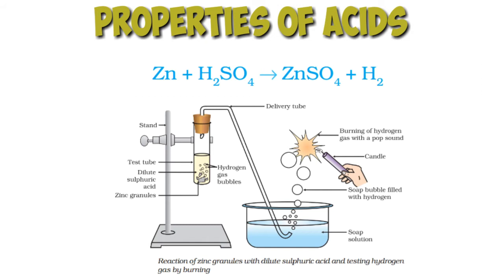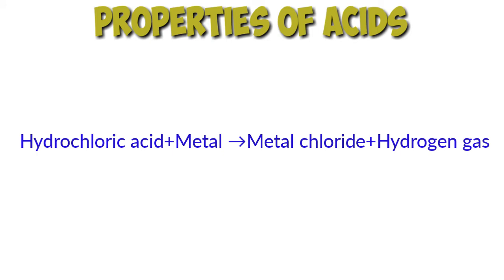Bring a burning candle near a gas-filled soap bubble. The gas present in soap bubbles burns with a pop sound. Only hydrogen gas burns making a pop sound. This shows that hydrogen gas is evolved in the reaction of dilute sulfuric acid with zinc metal. Most of the dilute acids react with the metal to form metal chlorides and hydrogen gas.